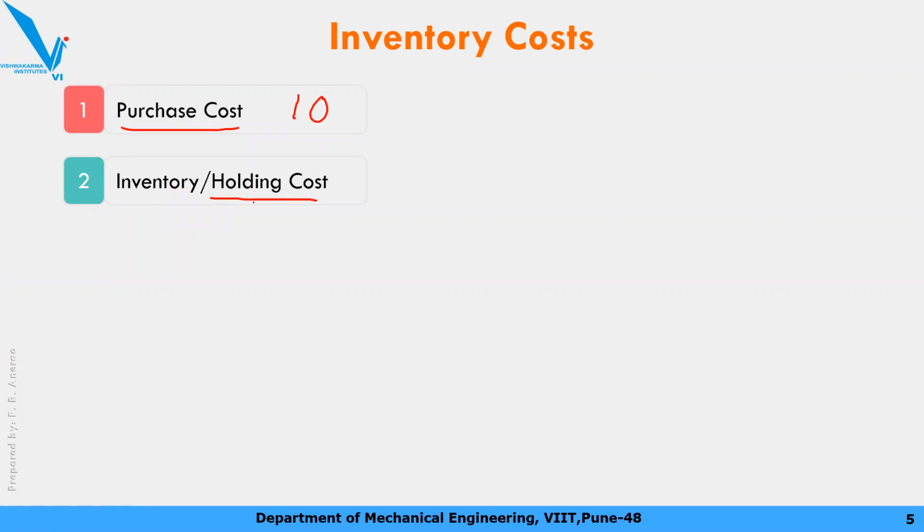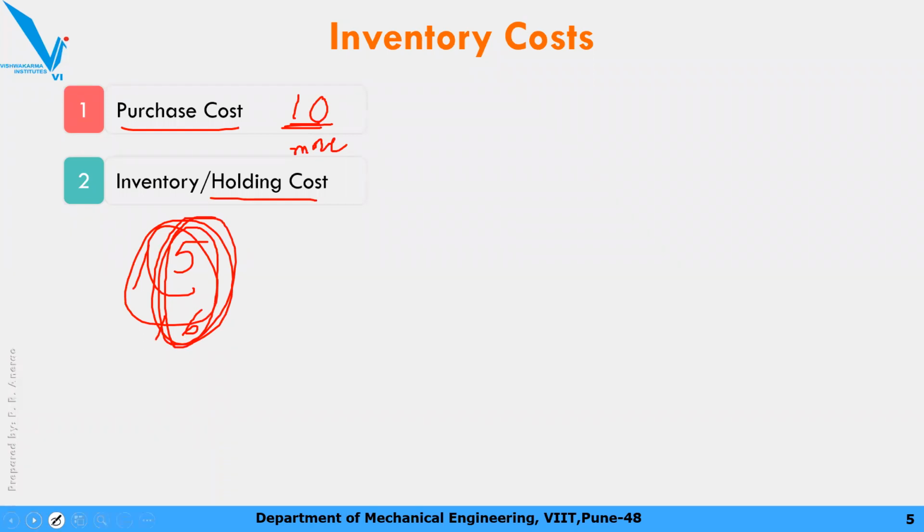So for holding it, we are going to spend more money. Instead of 10 rupees, that same pen is now going to cost more than 10 rupees, around 15 or 16 rupees. Okay, now how to calculate this, कि भाई कितना खर्चा करने वाले हम to hold it?